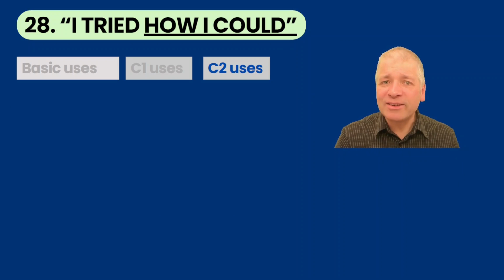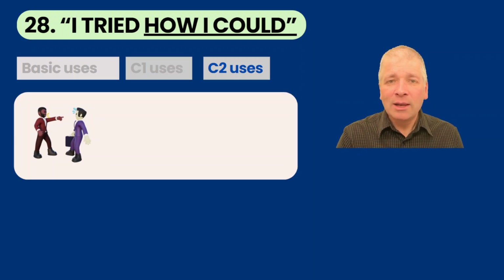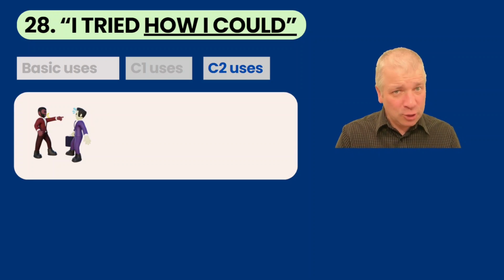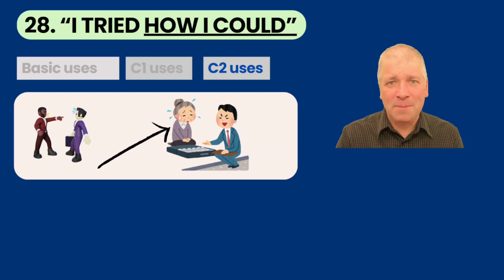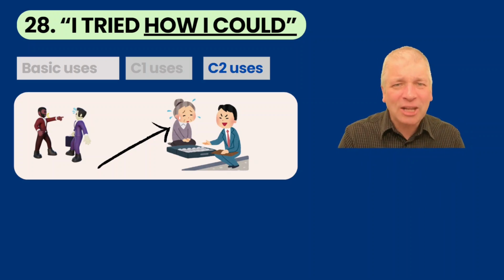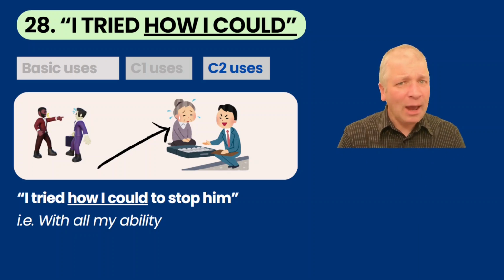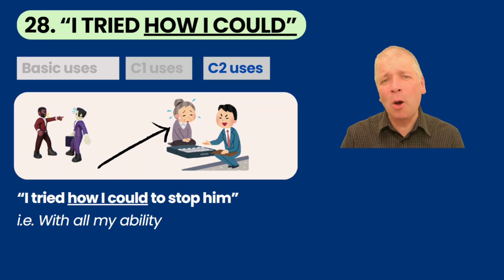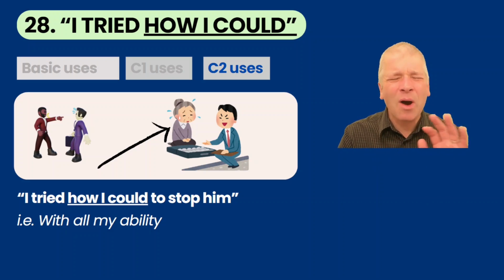Number 28 is I tried how I could. Let's continue our story of the person who's lost their job. A colleague of theirs then goes to the manager and begs the manager to give them their job back. And they tell their friend this: I tried how I could to stop him. And here this means with all my ability. I tried how I could.